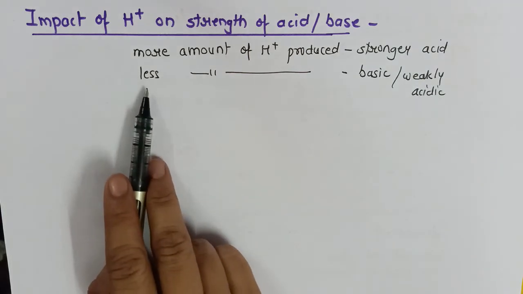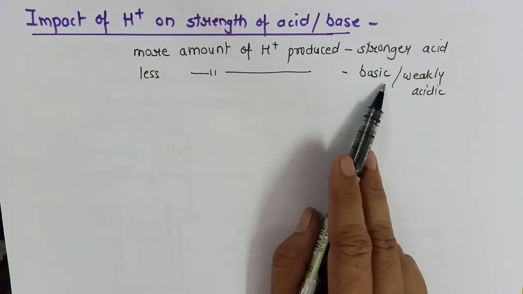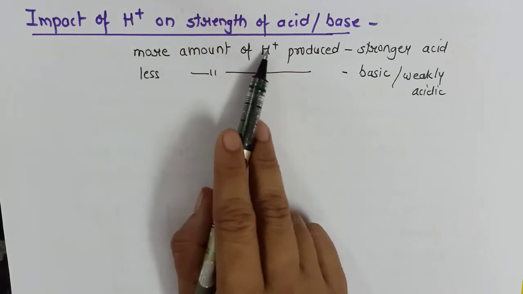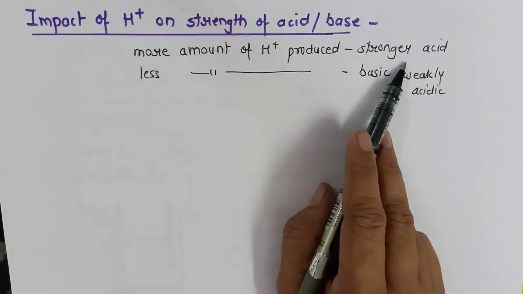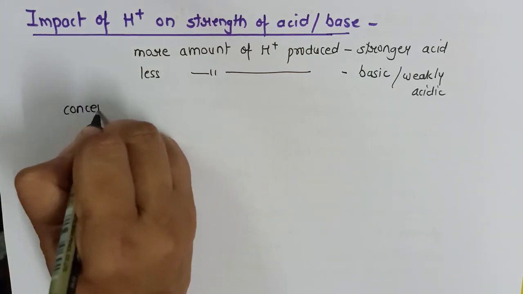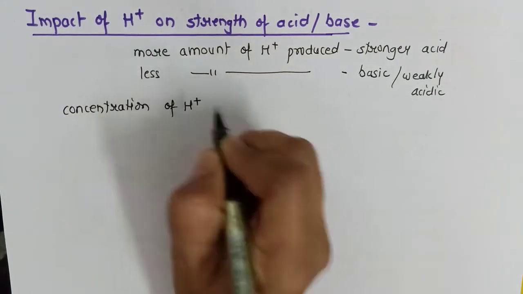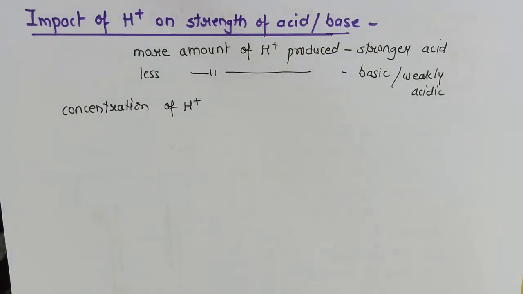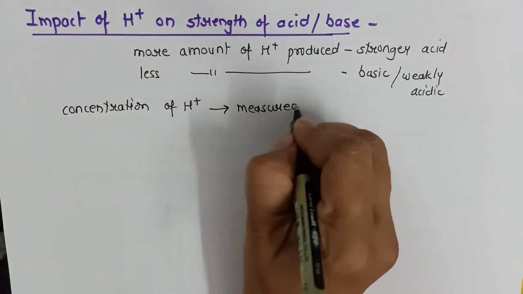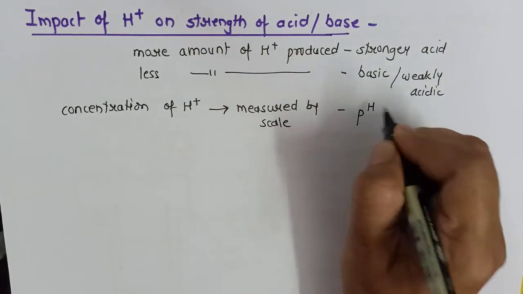Or even I can say the more OH minus produced, the stronger will be the base, or weaker will be the acid. So the amount of H plus decides whether the acid is stronger or not. So I will say the concentration of H plus produced in the solution after dilution, how can we measure that? That is measured by a scale called pH.